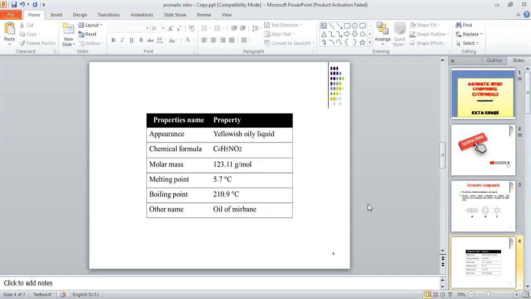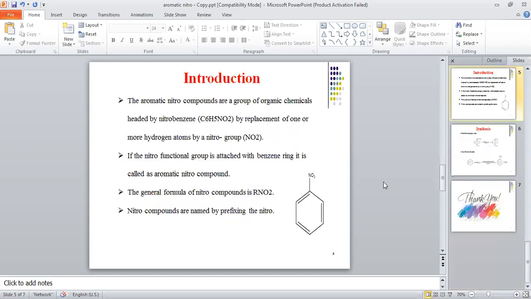The other thing is this, the other name of this particular aromatic nitro compound is the oil of myrbane. Mainly this name is known in the US. In the US, this particular compound, that one is aromatic nitro compound, is not known by its name. It is known as the oil of myrbane. So now, what is especially this aromatic nitro compound?